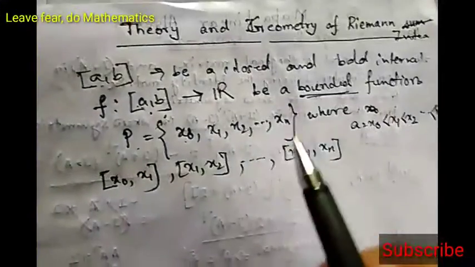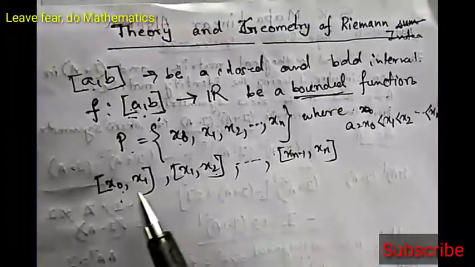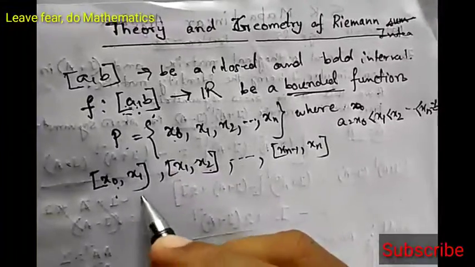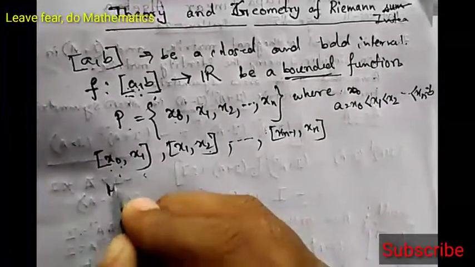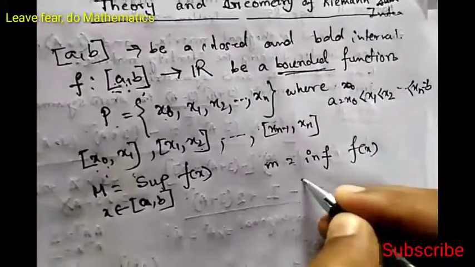Since f is bounded in closed interval AB, f will be bounded in each of these subintervals, because all these subintervals are subsets of closed interval AB. Now since f is bounded, supremum and infimum exist. So let us suppose that capital M is the supremum of f(x) in closed interval AB, and small m is the infimum of f(x) in closed interval AB.